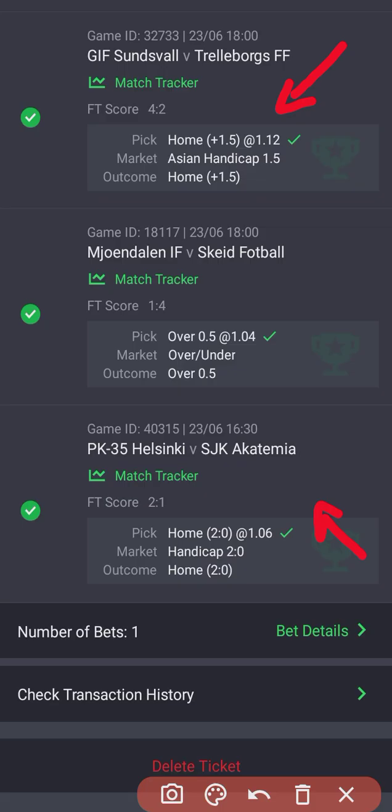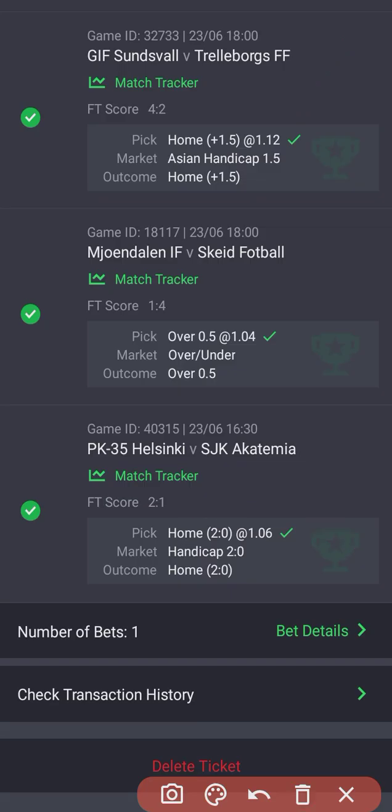Now look at this one here. We have this other game, the normal handicap. I gave the home team 2 goals, all right? And at full time, look at the full time score. The full time score is 2-1. So the home team still won the game. So that means if we should add everything, that match ended 4-1 plus handicap, it ended 4-1.